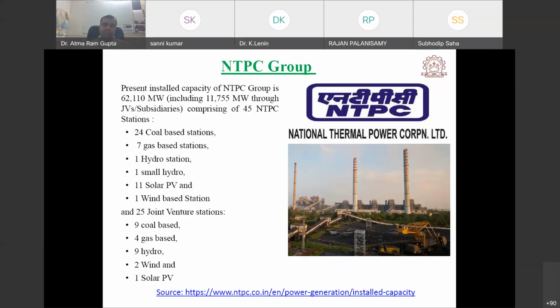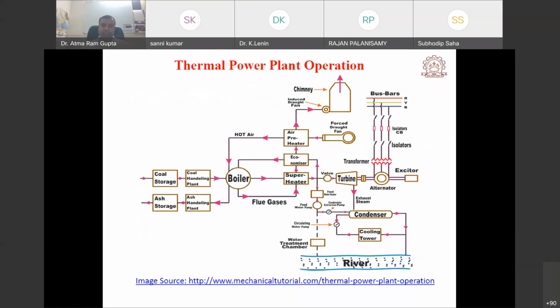Sometimes students or researchers have confusion. This type of power generation is not under distributed generation. This is not distributed generation.